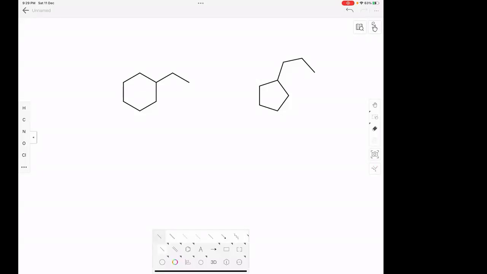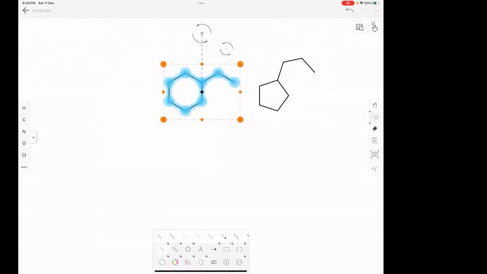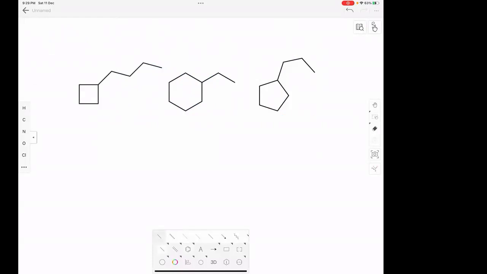I'll show you. I'll write all the isomers here. I'll take a 4 carbon. Are you understanding? So 1, 2, 3, 4. Okay, these three are chain isomers of each other, or ring isomers of each other.